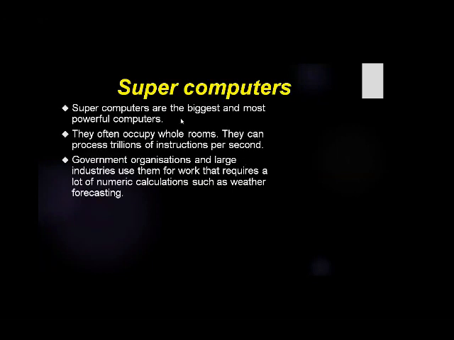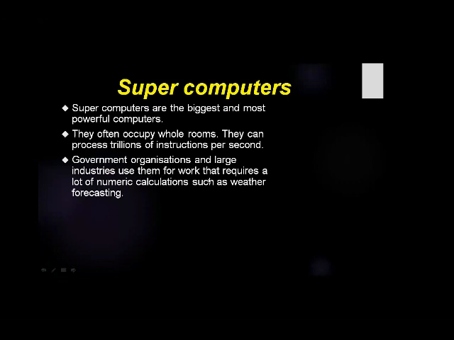Now move towards supercomputers. Supercomputers are the biggest and most powerful computers. They are very big in size, and they often occupy the whole room. If you talk about its size, a supercomputer can occupy the whole room. They can process trillion instructions per second. This means it is powerful and the fastest. It can process trillions of instructions at a time.